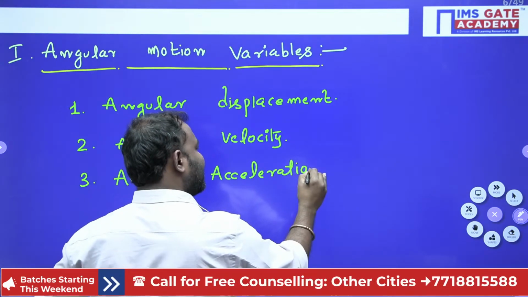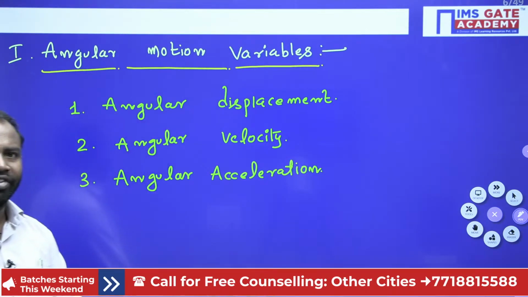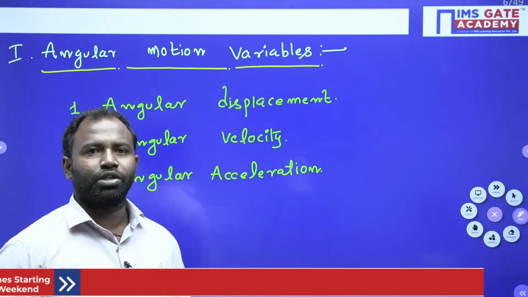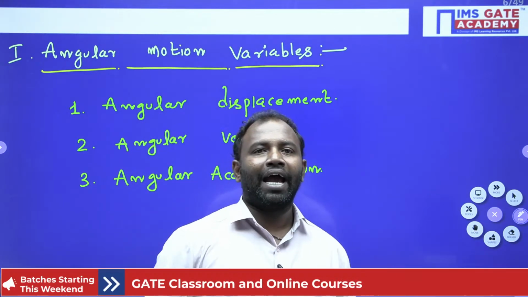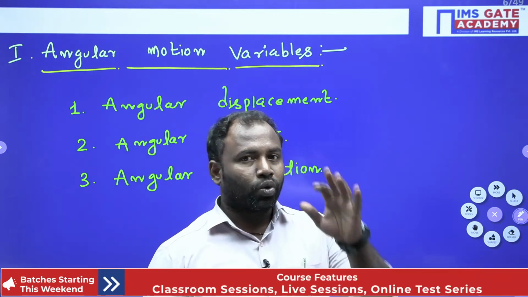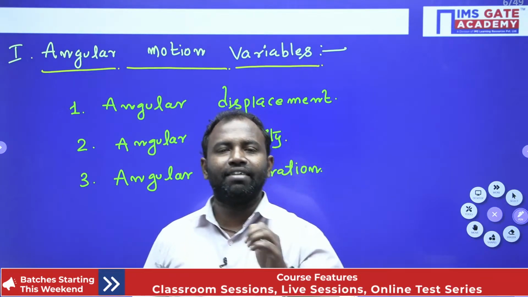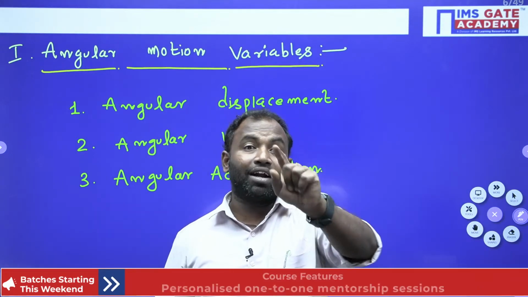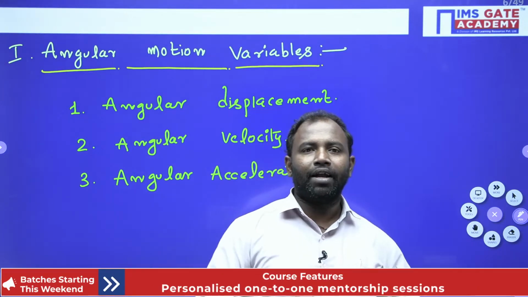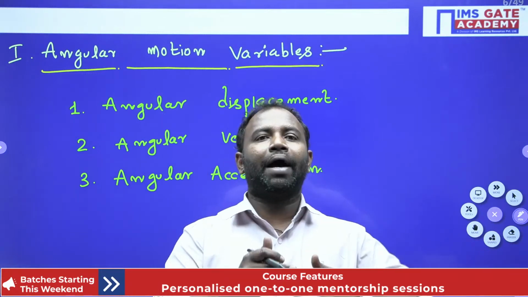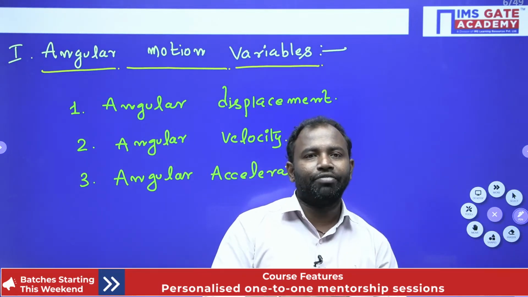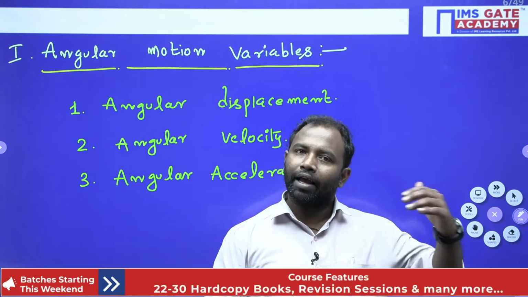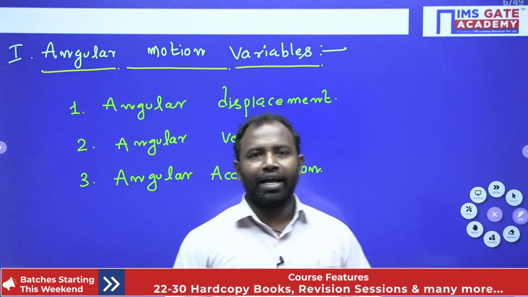All right guys, these are the three types of motion variables which we have in rotation motion, particularly in angular motion variables. In rotation motion, in order to study the motion variables, we have two types. One is the angular motion variables, and the second one is the linear motion variables. Here I am highlighting the first, angular motion variables: angular displacement, angular velocity and angular acceleration, right?